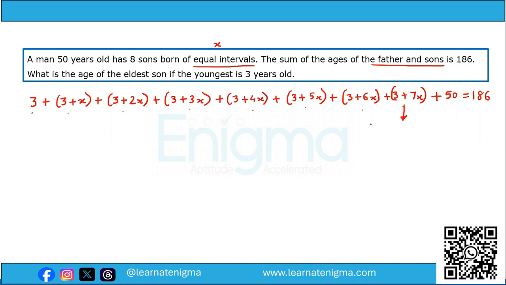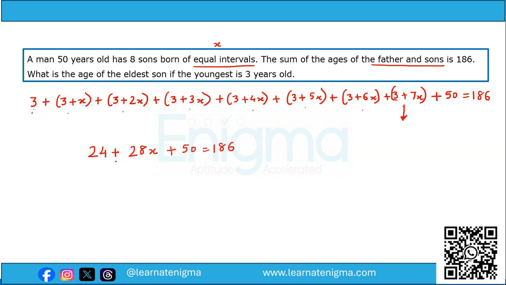To find 3 plus 7x, we'll have to find the value of x. So let's solve this equation. We have here 3 eight times, so that becomes 24, plus x we have from 1 till 7, so that will be 28x, plus 50 is equal to 186. So 28x is equal to 186 minus 50 minus 24. That would be your equation.